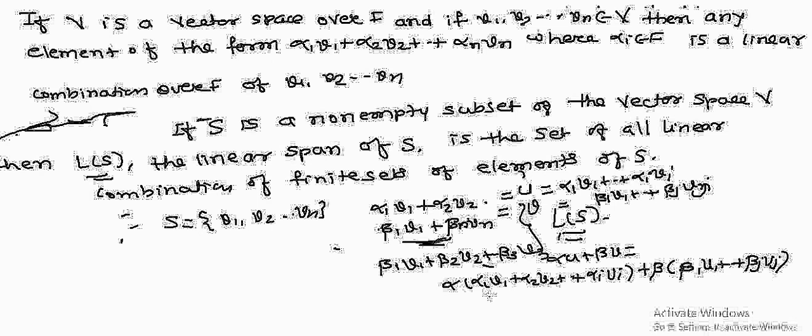Then what is the linear combination of this? This is equal to alpha into alpha 1 v1 plus alpha into alpha 2 v2 plus ... plus alpha into alpha i vi plus beta into beta 1 v1 plus ... plus beta into beta j vj. This is an element.